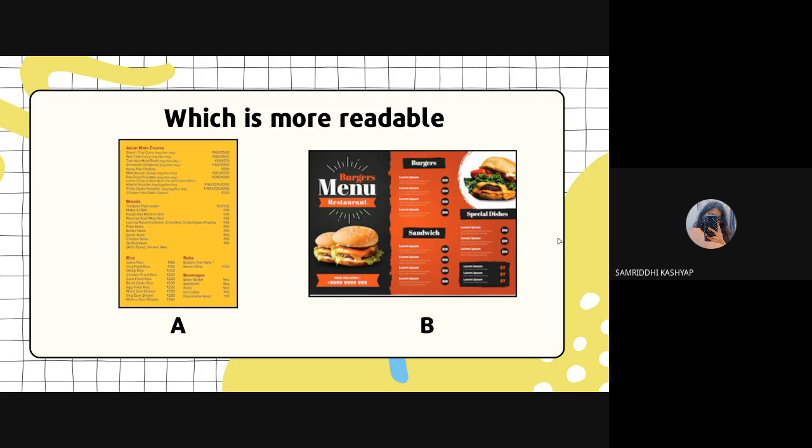So what we can infer here is that, let me just differentiate this for you. The menu of A has a lot of information on it, but the menu of B has far less information on it. Yet you all have selected that B is more readable, more interactive, more friendly, and something you want to read through because it's more catchy. So this is also an example: menu B grabbed your attention immediately, but A, although it had a lot of options, did not.